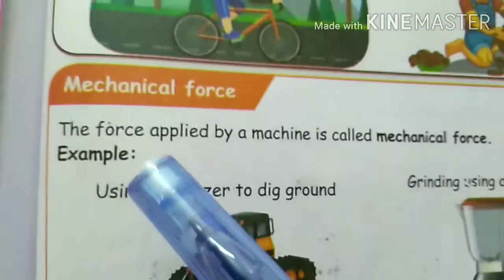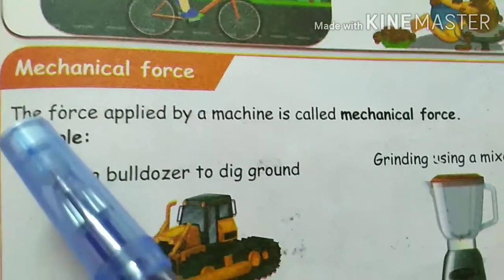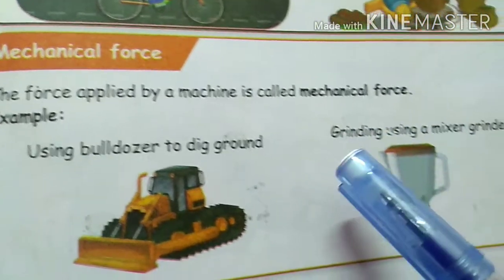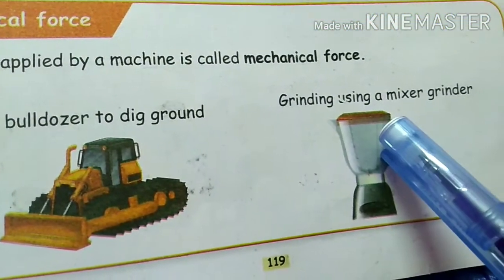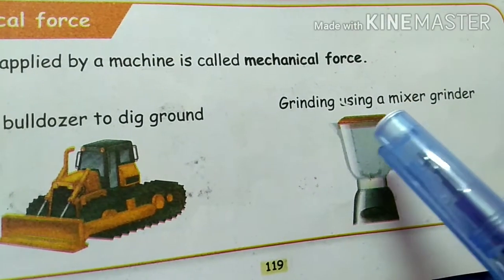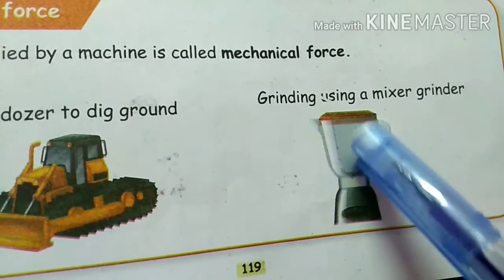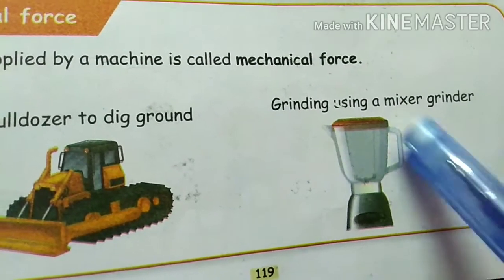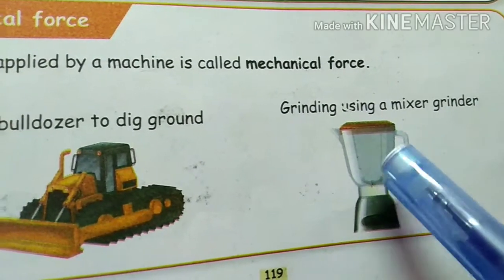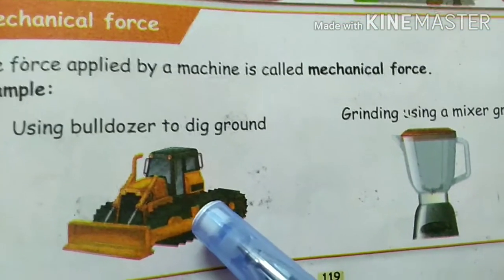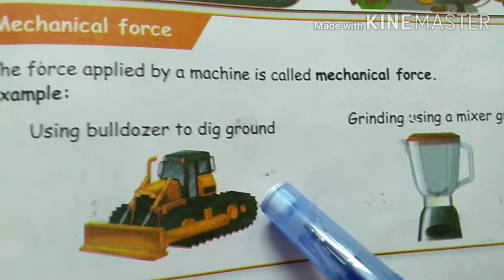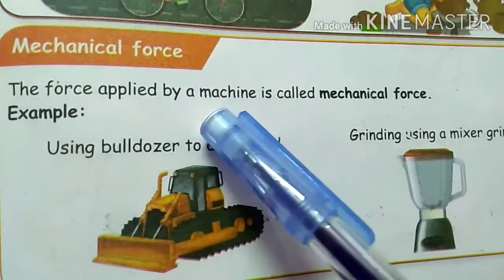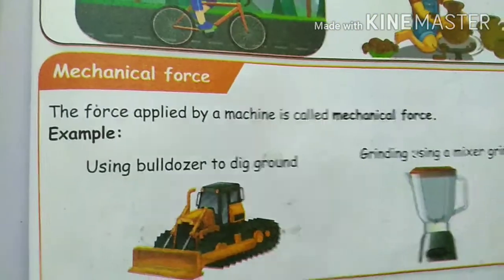Next one is mechanical force. The force applied by a machine is called mechanical force. If we make a chutney, what do we use? Grinding using a mixer grinder. Here, using a bulldozer to dig ground. These are examples of mechanical force. The force applied by a machine is called mechanical force.